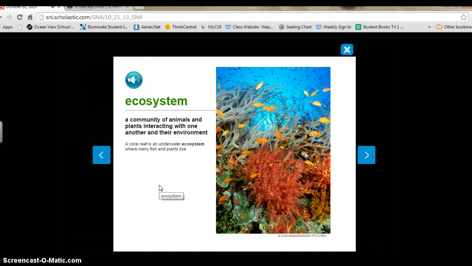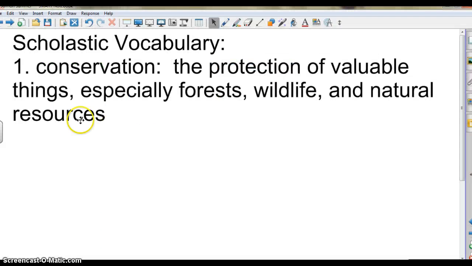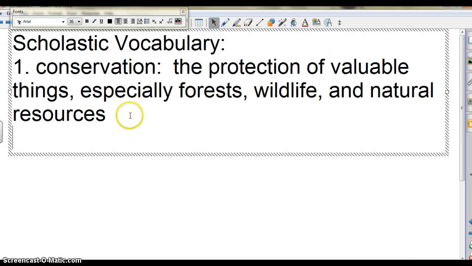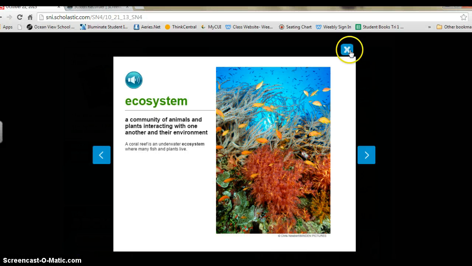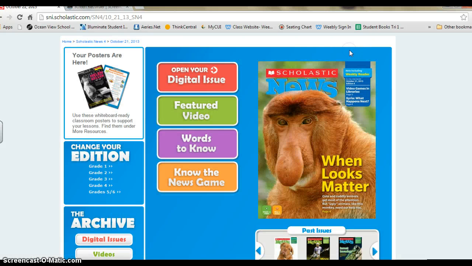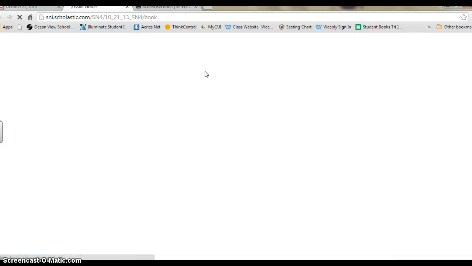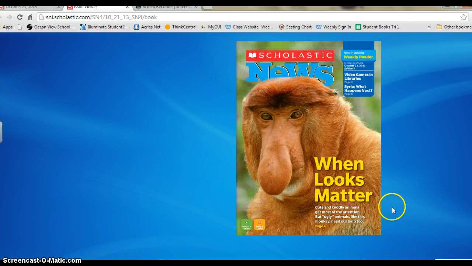Ecosystem, a community of animals and plants interacting with one another and their environment. And then you go back and you write down the word ecosystem and the definition. All right. When you're done, click on the X on top, and now you're ready to read the actual issue. So go to the top button and click on Open Your Digital Issue, and it should open up for you.